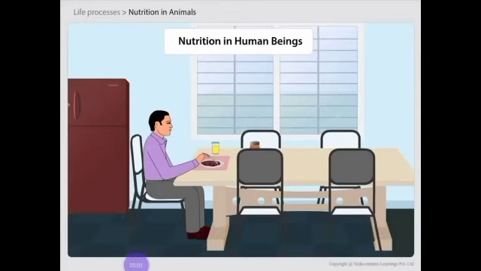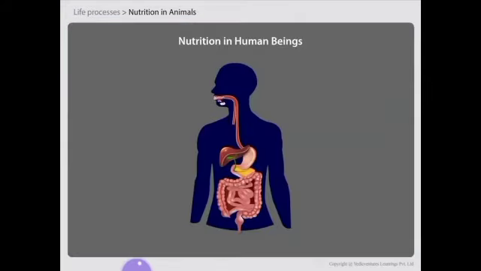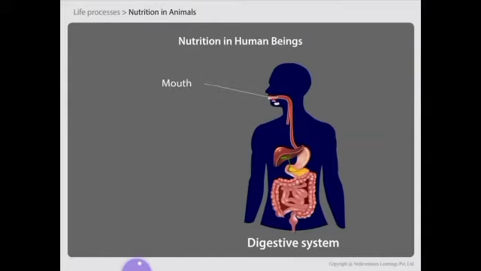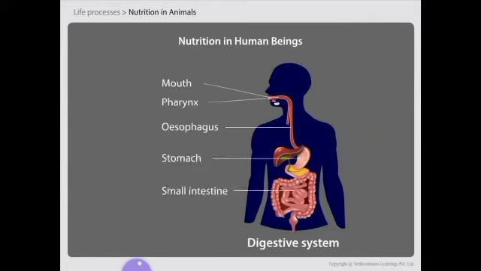Nutrition. Human beings are omnivores in nutrition. That is, they eat plants and animals both. The nutrition in human beings takes place in the human digestive system. The human digestive system consists of organs such as the mouth, pharynx, esophagus, stomach, small intestine, and large intestine.